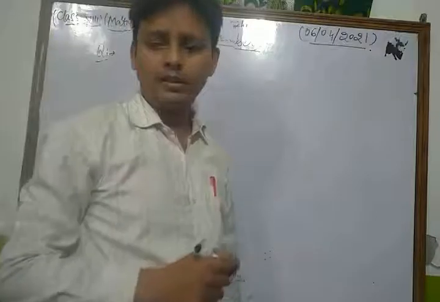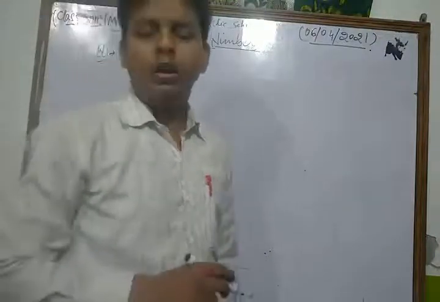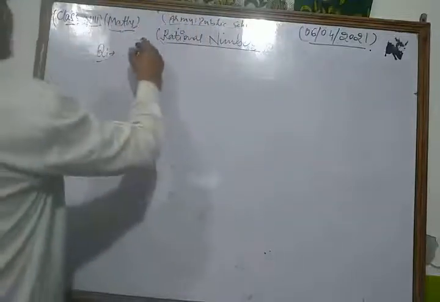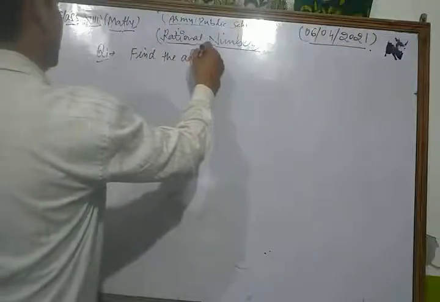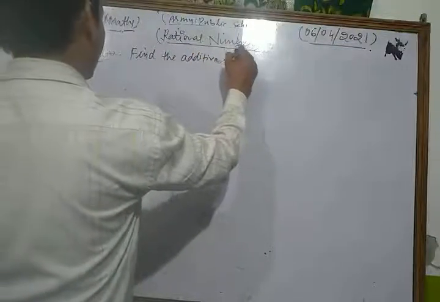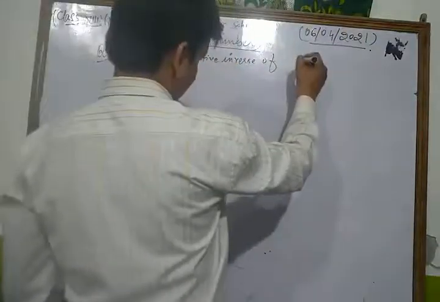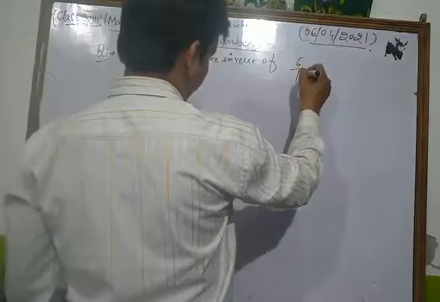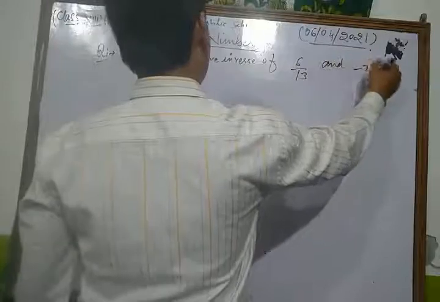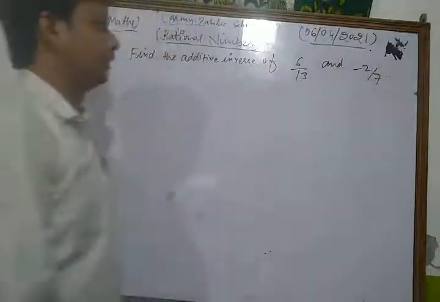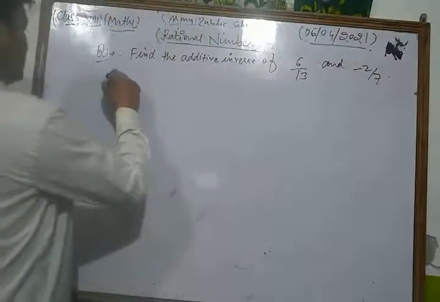Now let's see, dear students, we take some questions. Okay, find the additive inverse of 6 by 13 and minus 2 by 7. This is the question. We find the additive inverse of each of the following numbers. Now let's see its solution.